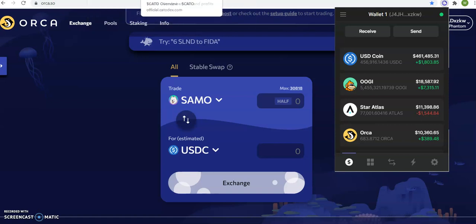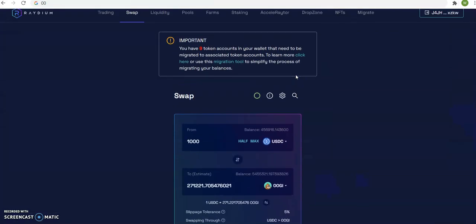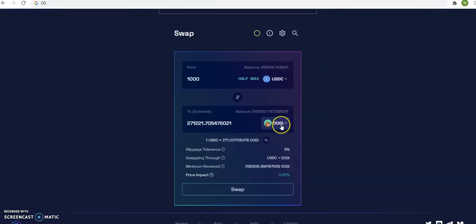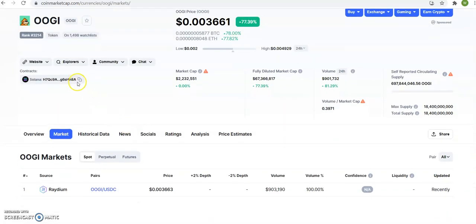All right, so let me go to Raydium. I'm leaving right there. So again, to buy, you buy it off Raydium right here. And what I did, I got the smart contract and I posted it in Raydium. To get the smart contract, it's right here. This is the smart contract.